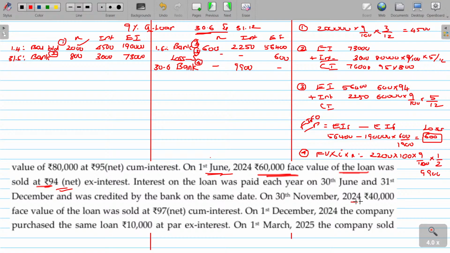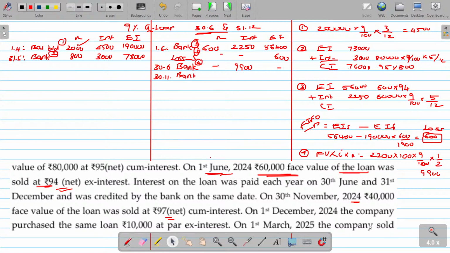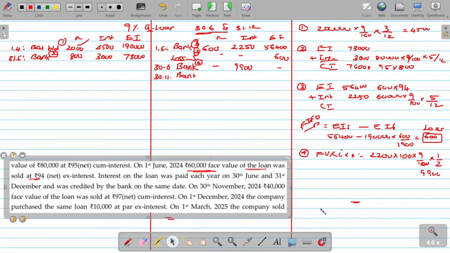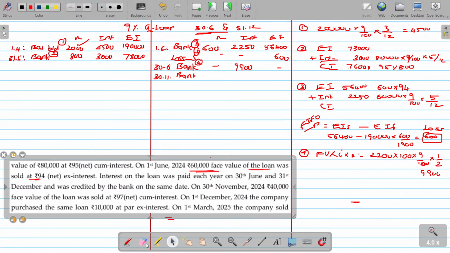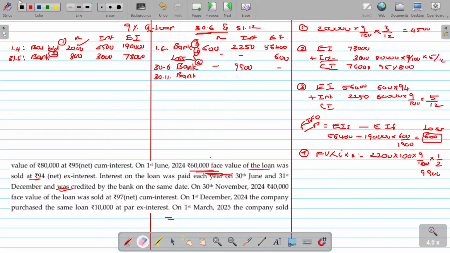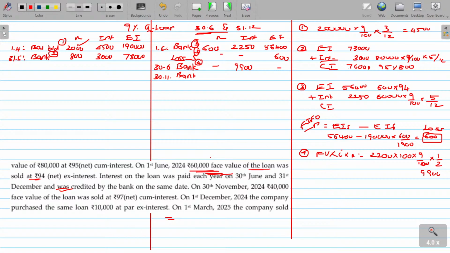On 30th November 2024, 40,000 face value of the loan was sold at 97 net. Again there is a sale on 30th November. Bank. Now, fifth one. Bank.